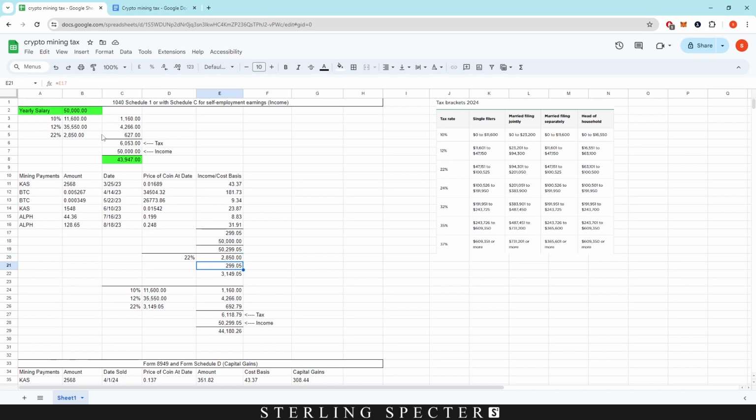So you do just this top bracket because we're not entering into another bracket through this $299.05. We add these two together and then we tax that at 22%. So then we have our new figures from up here. As you can see, the tax has changed. We've taxed for this number instead of the 2,850 at 22%. This gives us a higher amount of tax to pay. And obviously, as you can see that reflected in here, it's higher than this figure here. And then we obviously take the income and it leaves us with 44,180 and 26 cents. So that's a pretty basic way of showing you how to calculate tax on cryptocurrency mining.